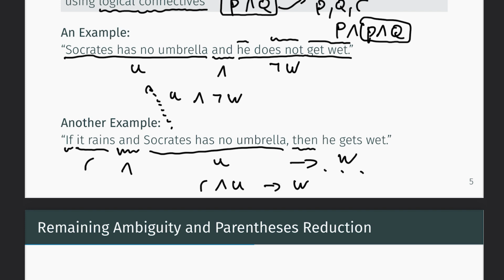And just to be sure that the meaning comes across correctly, because if the complete left hand side is true, then he gets wet, let's use parentheses.